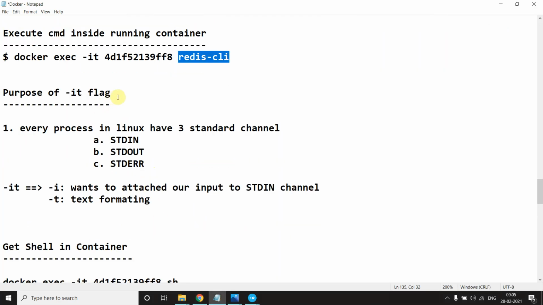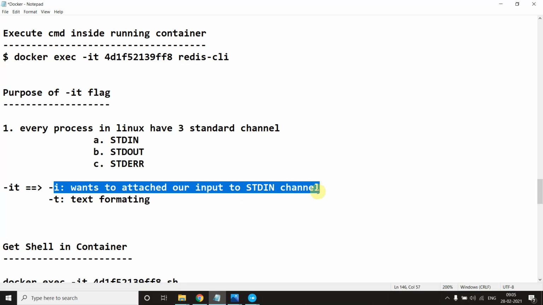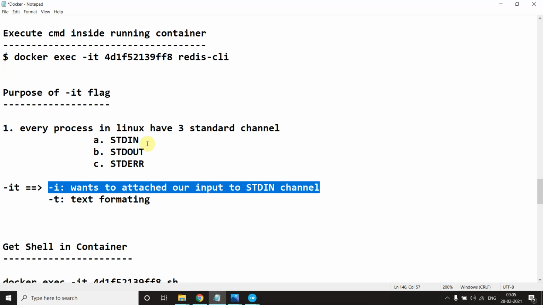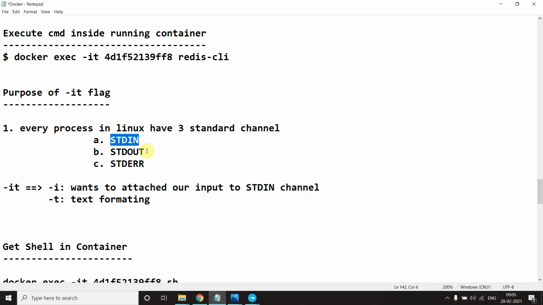So how does this it flag work? In each and every command in Linux we have three standard channels. What does i mean? It means you want to attach your input to the stdin channel. Each and every process in Linux has stdin, stdout and stderr: standard in, standard out and standard error, these three channels. So with the help of i, we can attach our input to the input, and output will come to the terminal, and t is just for formatting, nothing more.